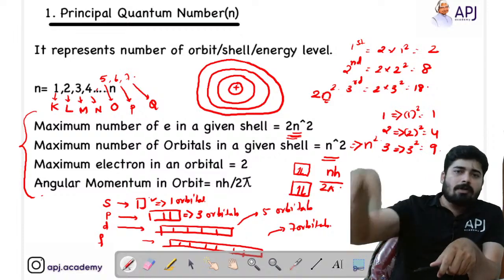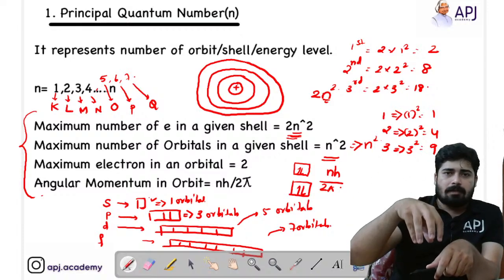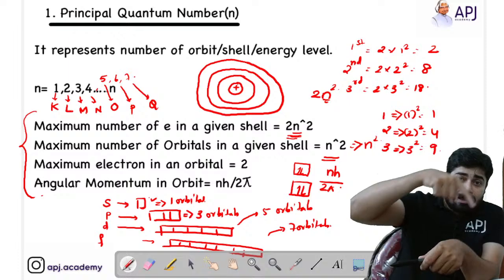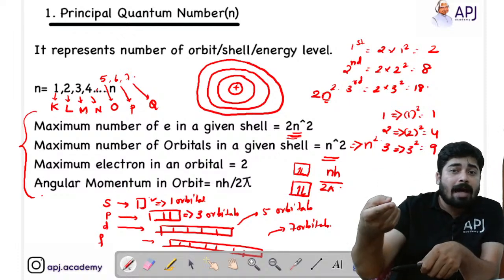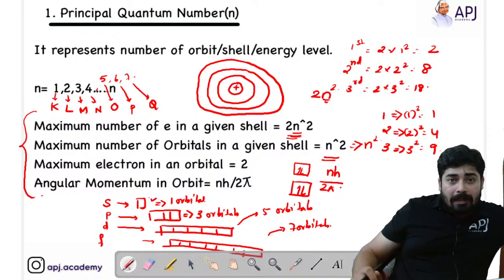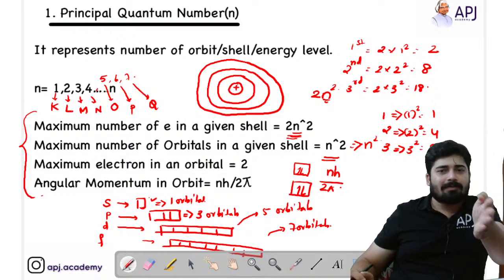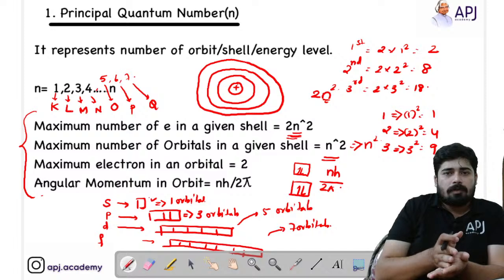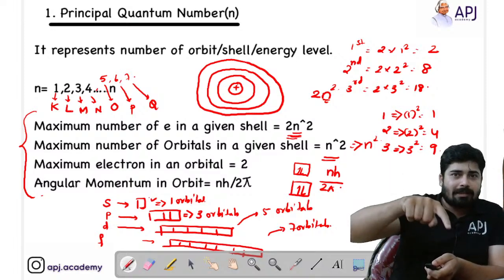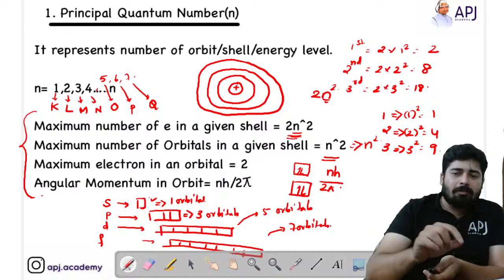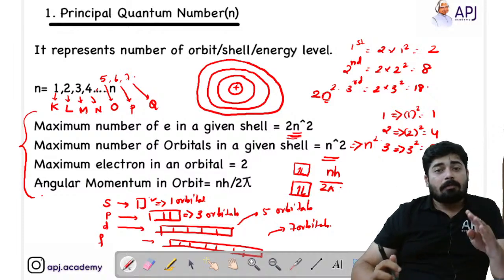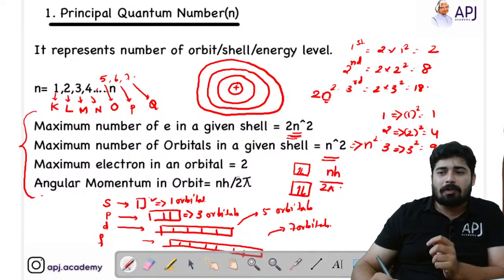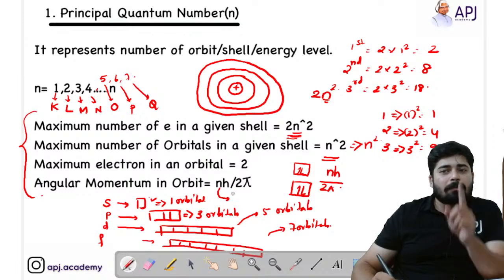We know that the electrons are revolving around the nucleus, right? So if they are revolving, obviously they will have momentum, and if they are in circular motion, then what kind of momentum do they have? They have angular momentum. If they are moving in a straight line, this is physics, this is not chemistry, then they will have linear momentum. So if they are revolving around the nucleus, then they are in circular motion. In circular motion, an electron will have angular momentum. And Bohr told us the angular momentum of an electron in an orbit. That is equal to nh by 2 pi, where n stands for the principal quantum number.